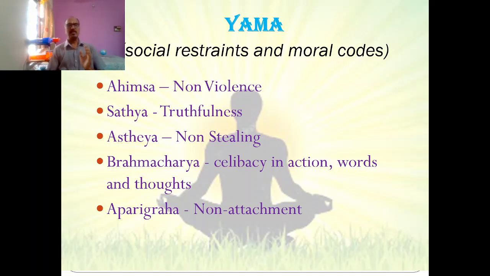Satya, truthfulness. Always try to speak the truth. Asteya, non-stealing. Each and every word has a wide meaning, but I am giving just the abstract meaning. Asteya also covers acquiring wealth beyond our control. Brahmacharya, in simple words, you can say living the way of God. The last one is aparigraha, or non-attachment. So the 5 yamas are ahimsa, satya, asteya, brahmacharya, and aparigraha.